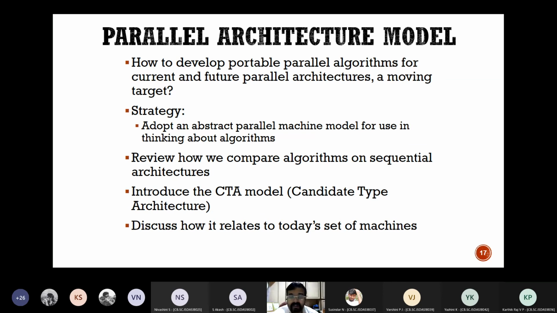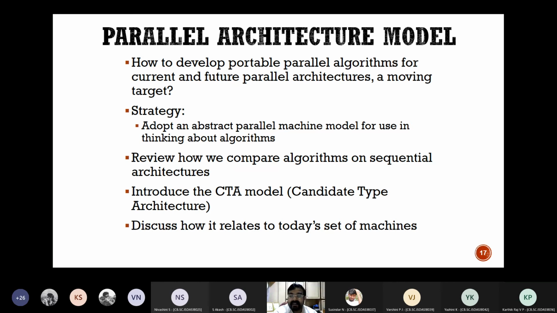A cloud, we know about the cloud, right? Cloud is anything and everything can be part of a cloud. It's a thin client. It doesn't matter what the configuration of the thin client is. It can be an Intel machine, it can be a Sun Microsystems box, it can be a Solaris machine, it can be an IBM machine, a Pentium machine, it can be an AMD machine. It really doesn't matter. But we need a parallel architecture model that will be able to integrate as many different